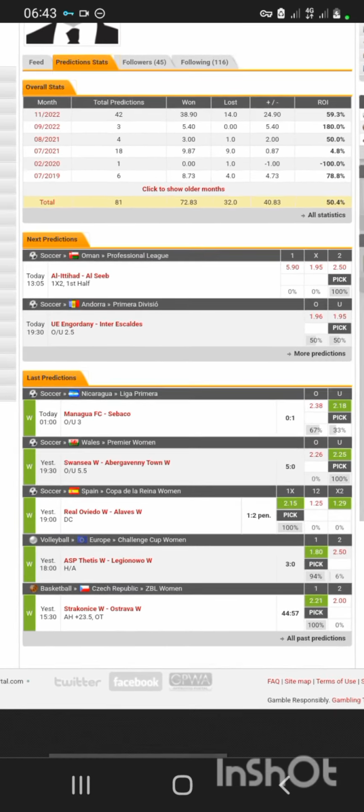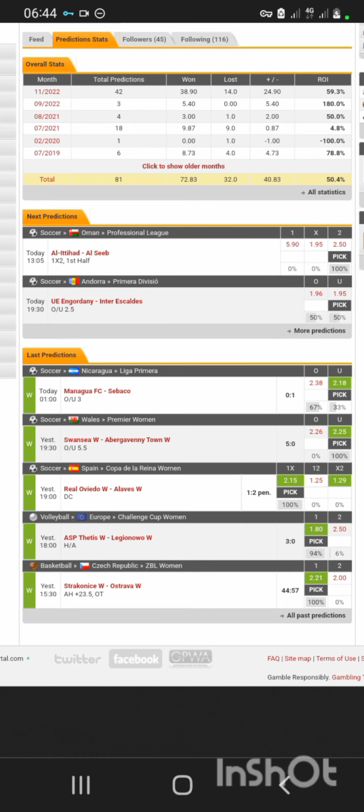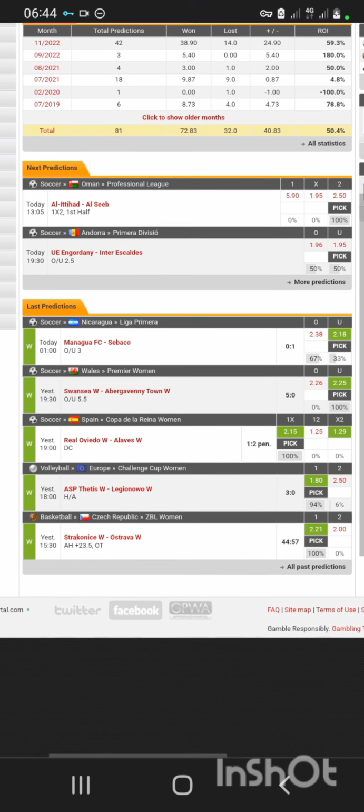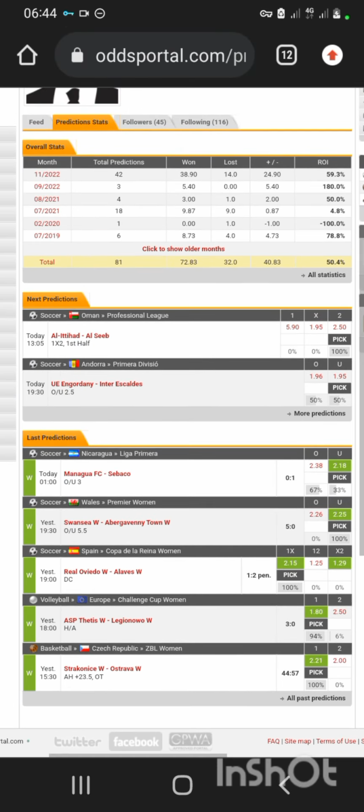So for today, these are the predictions I have dropped here. This is from the Oman Professional League. In this Oman Professional League, Al-Ittihad is predicting first half away to win. You understand? So this one is the Andorra Premier Division. See, he's predicting over 2.5, under 2.5 actually. Understand? So that's what you should be looking out for.